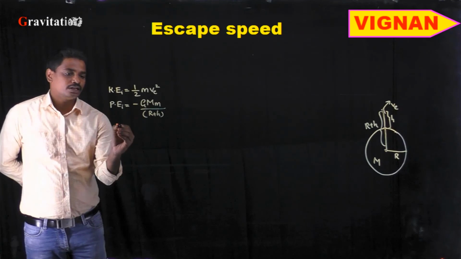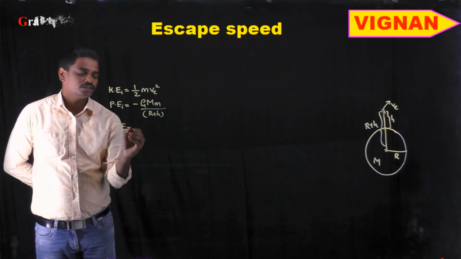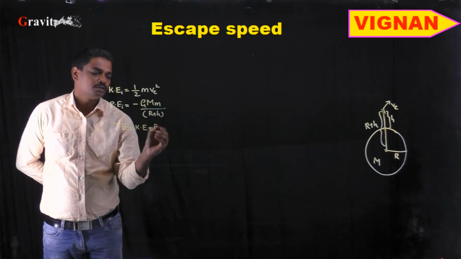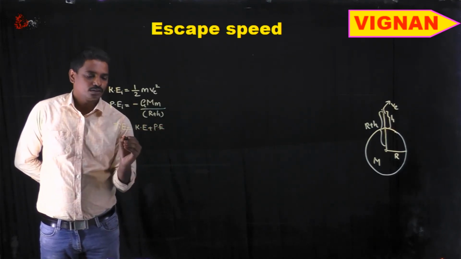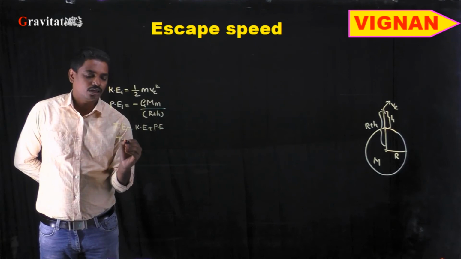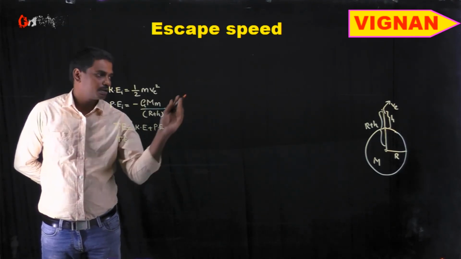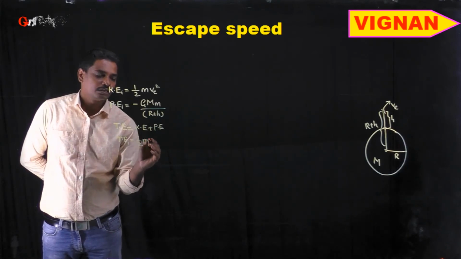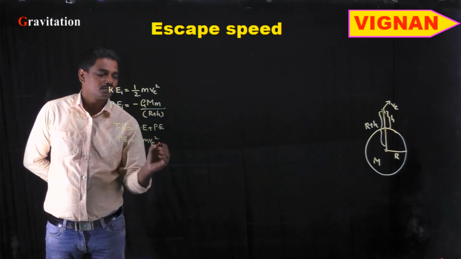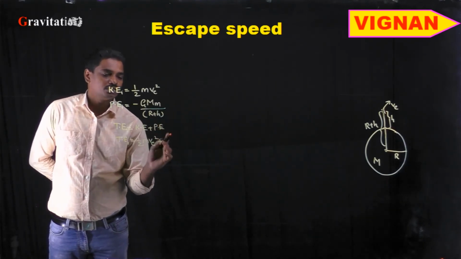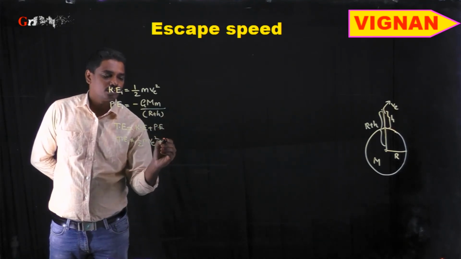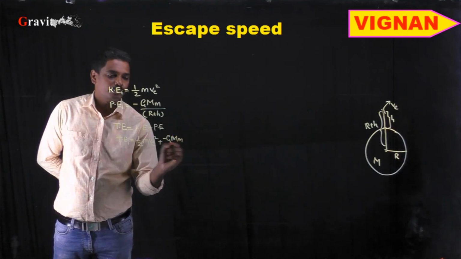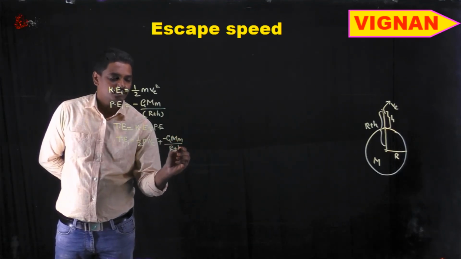Therefore, the total energy is nothing but the potential energy plus kinetic energy. So the total energy at the initial position is kinetic energy, half m v square, plus potential energy, which is minus G capital M small m by r plus h.